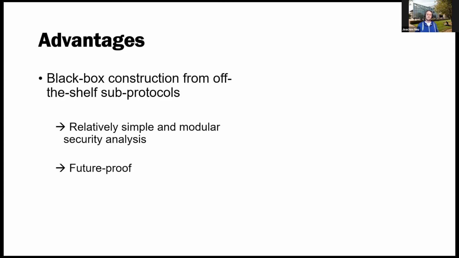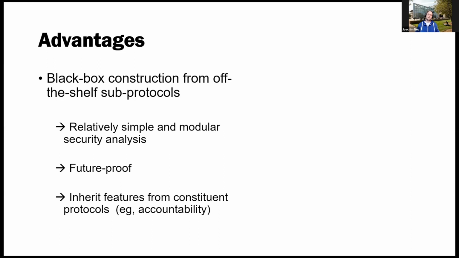They're future-proof in the sense that if tomorrow you have a new favorite BFT protocol, you just swap out your current BFT protocol and the construction will still work. And it's easy to inherit features from the constituent protocols for the output ledgers of the snap and chat protocol. For example, if the BFT protocol is accountable, then the finalized prefix will also be accountable.